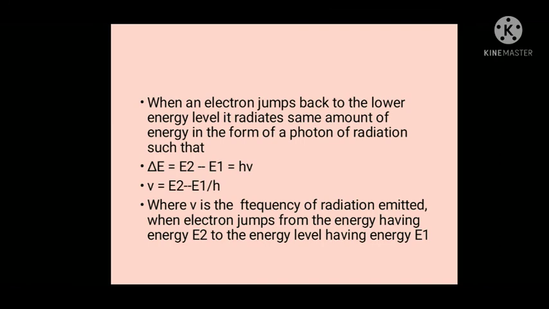And we know that energy E is equal to h nu. That we have already studied. So we can write delta E is equal to h nu. Or delta E is equal to E2 minus E1, that is equal to h nu, where nu is the frequency of the emitted radiation. From this we can calculate nu is equal to E2 minus E1 divided by h.